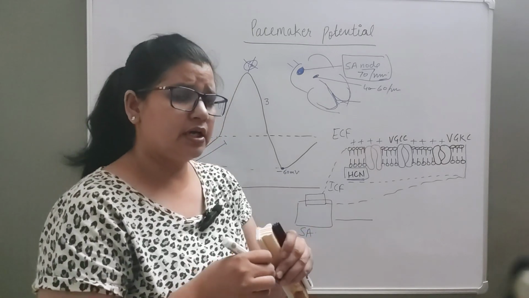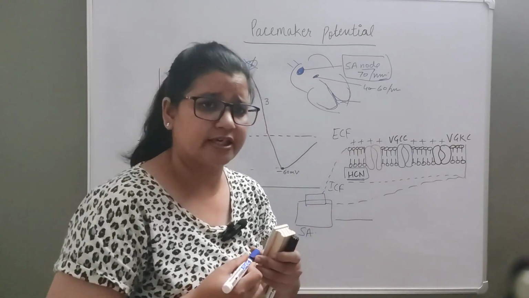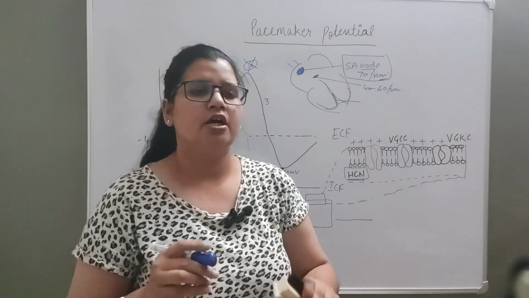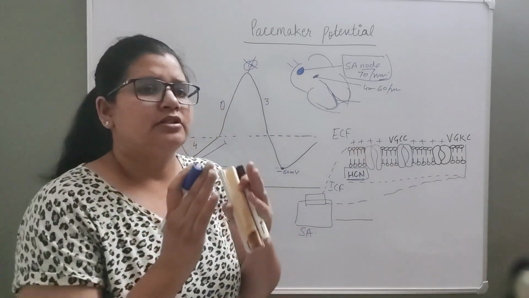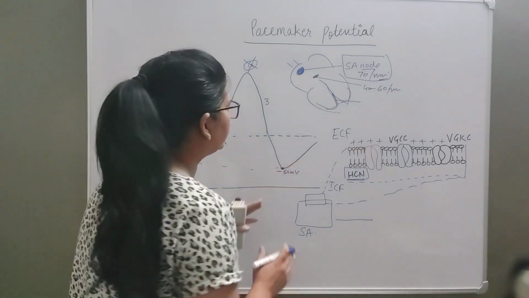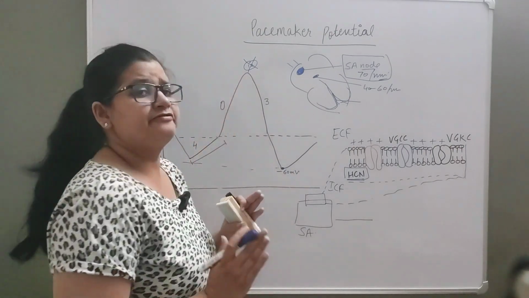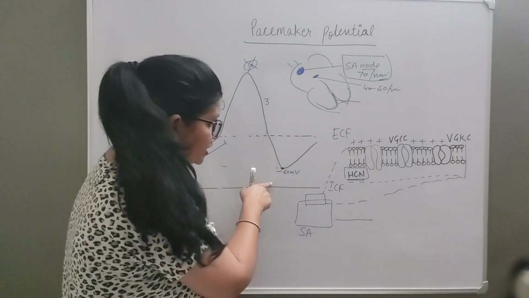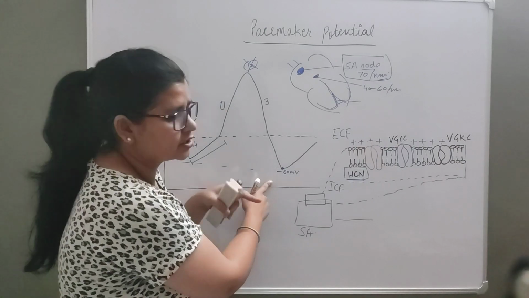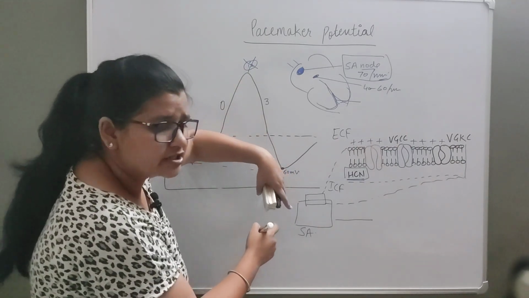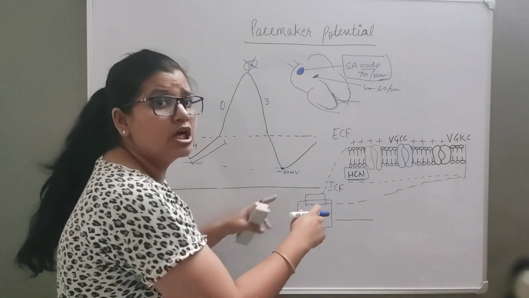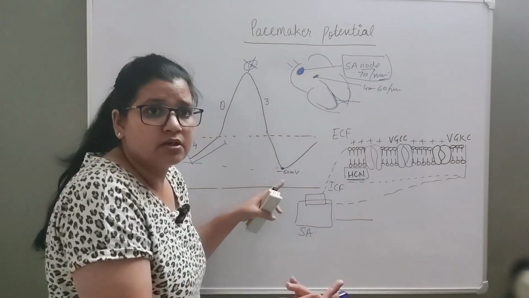Fine. Whenever you talk about action potential and sodium channels all over the body, sodium channels will open whenever the membrane potential is going toward the depolarization phase. But this tissue has the reverse condition. When the membrane is going toward the repolarization phase, meaning minus 60 millivolt, these sodium channels are opening, right?